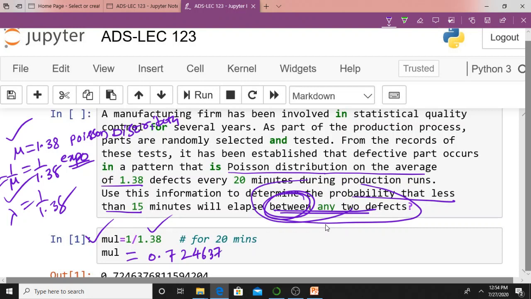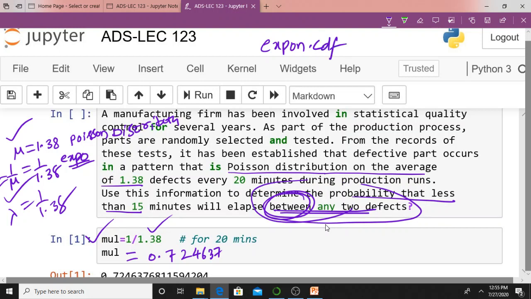Anyway, we will try to understand. What was asked? Probability less than 15 minutes. That's my question. From SciPy dot stats, import expon. Expon is an object. You have to find the cumulative probability. Why? Because less than means I need the cumulative distribution function. Therefore, there is a function in the expon object, expon dot CDF, cumulative distribution function.